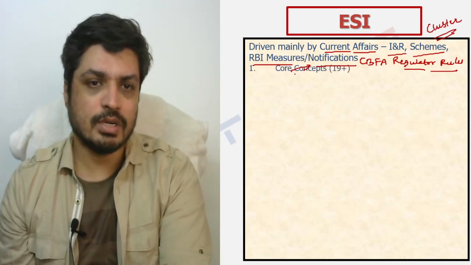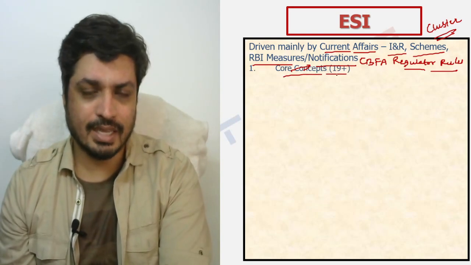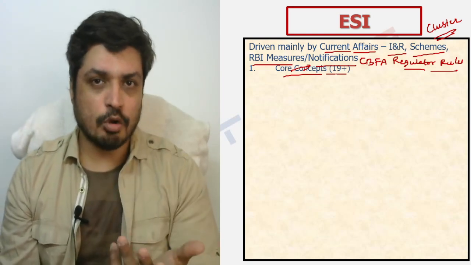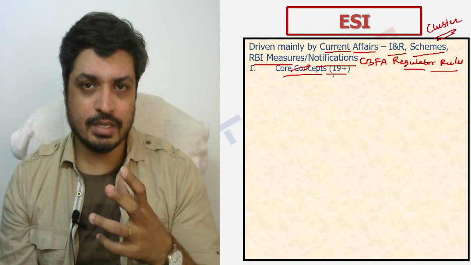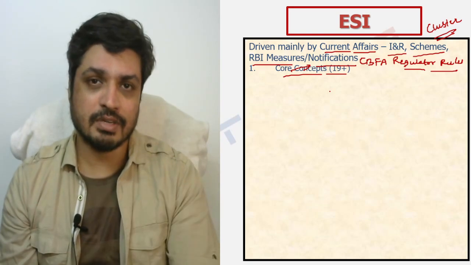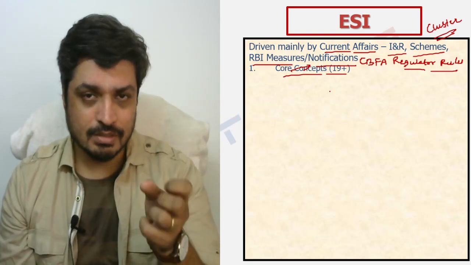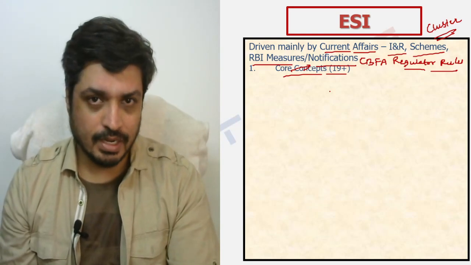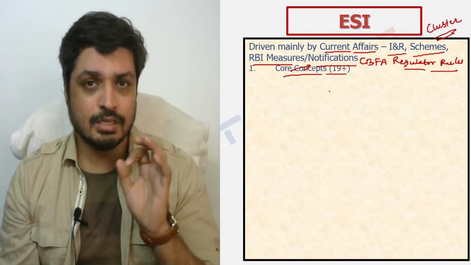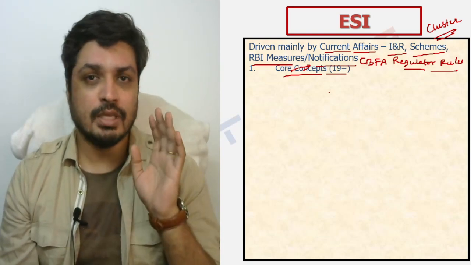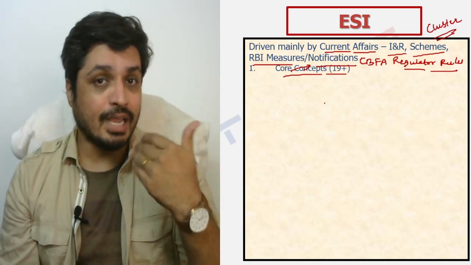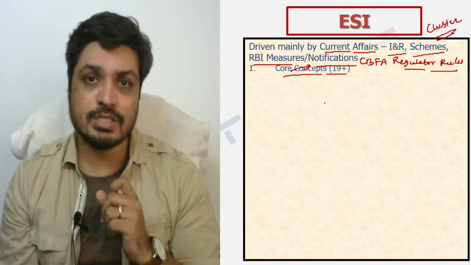The next thing that becomes important is covering the core concepts again in ESI. The reason why the coverage of core concepts is important is that when you're reading a lot of these current related topics, it's important that you have some understanding of fundamentals so that it becomes easier to understand the current affairs. If you don't understand the fundamentals, understanding current affairs will be a little difficult, right? Having said that, it is entirely your call. If you feel that you're fairly good in terms of fundamentals and concepts, you can directly move into the current affairs aspects of ESI, because ESI, as compared to finance, has an even higher weightage of current affairs as compared to the static portion.